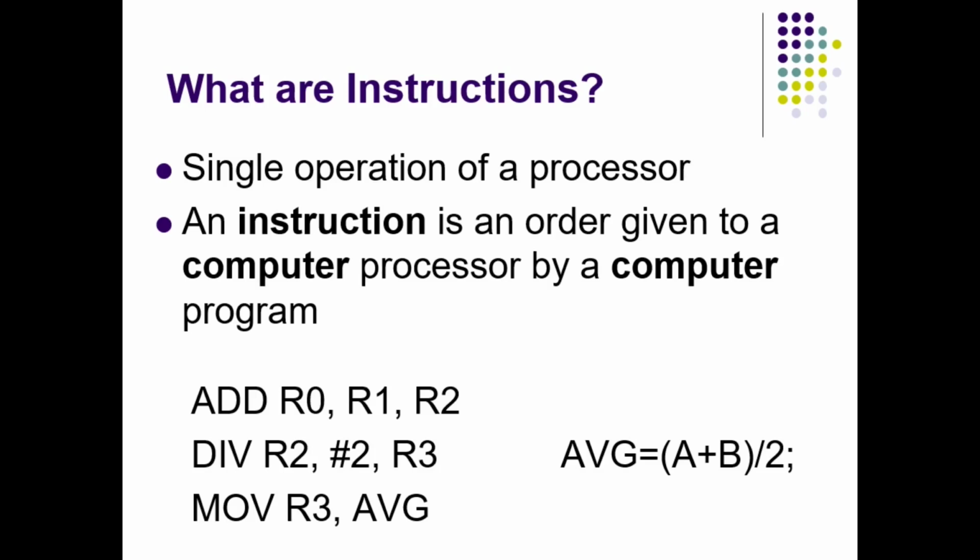Now what are the instructions? On the left side I have written assembly language where there are individual instructions I have written in order to find the average of two numbers. So look at the assembly language instructions. Initially I have to add two numbers, then that result I have to divide by 2. I'll get the actual result. Then I move that result to variable avg. So these are called instructions, and assembly language supports these instructions. Most of the higher level languages support statements where you can combine multiple instructions.